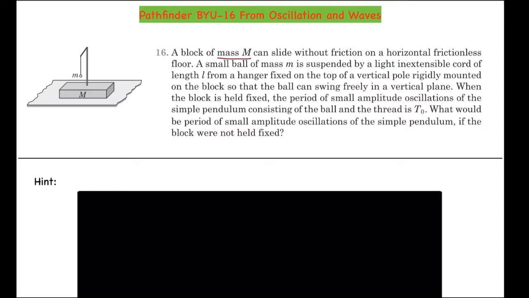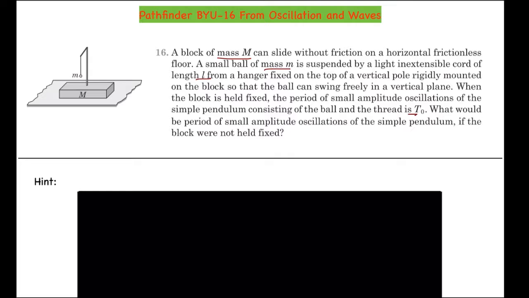A small block of mass small m is suspended by a light inextensible cord of length L from the hanger fixed on the top of the vertical pole, rigidly mounted on the block so that the ball can swing freely in the vertical plane. When the block is held fixed, the time period of small amplitude oscillations of the simple pendulum consisting of the ball and the thread is T0. What would be the period of small amplitude oscillations of the simple pendulum if the block were not held fixed?